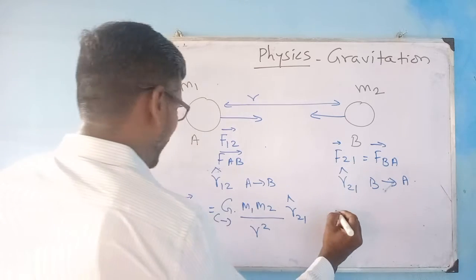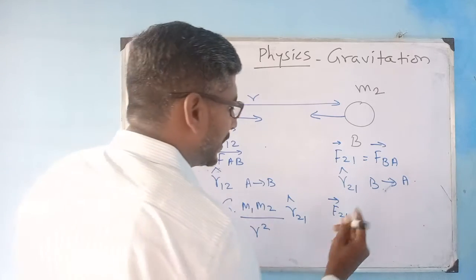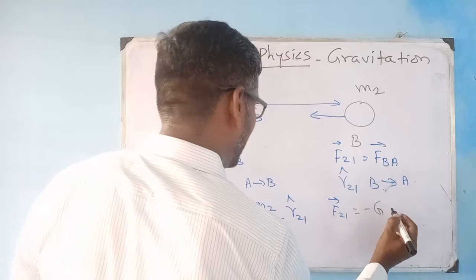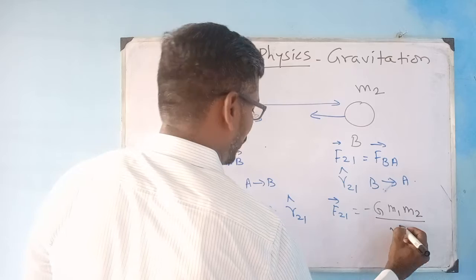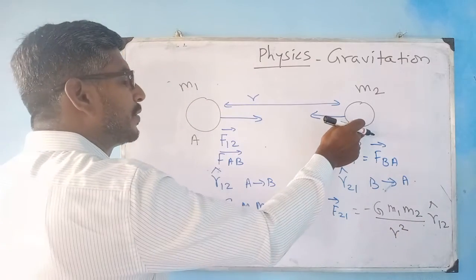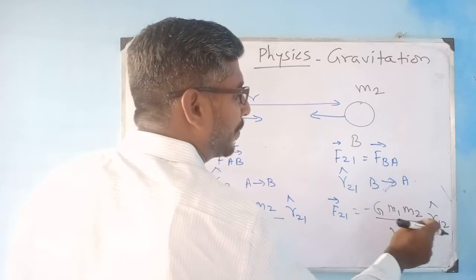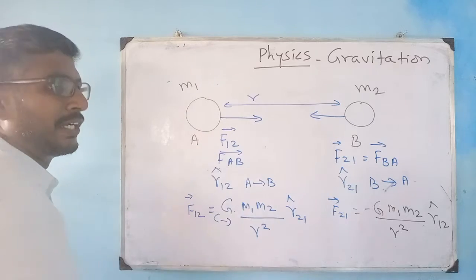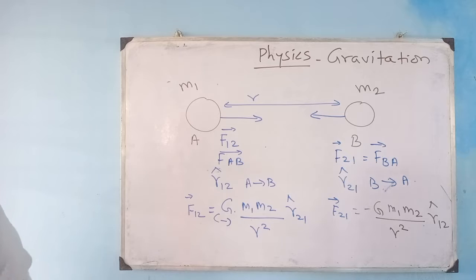In a similar way, the vector F21 is equal to minus G m1 m2 divided by r squared times r12 cap, which means the force on 2 due to 1 is acting in the opposite direction of r12. r12 is the distance from A to B. So this is the way you can learn these forces in vector notation.